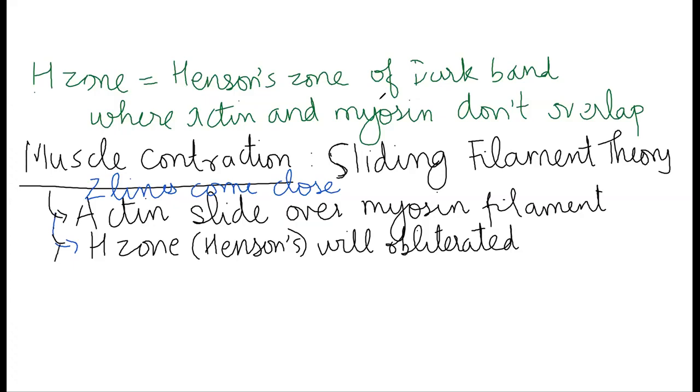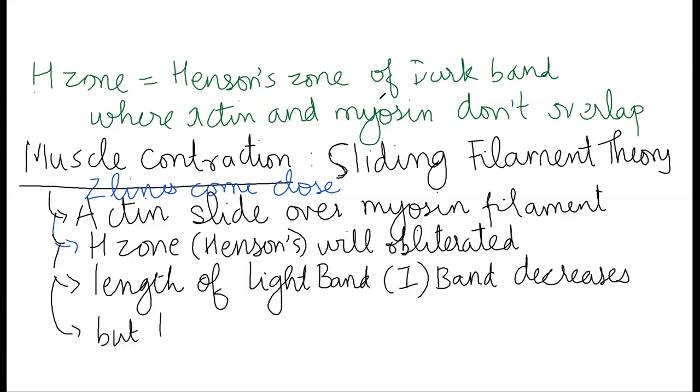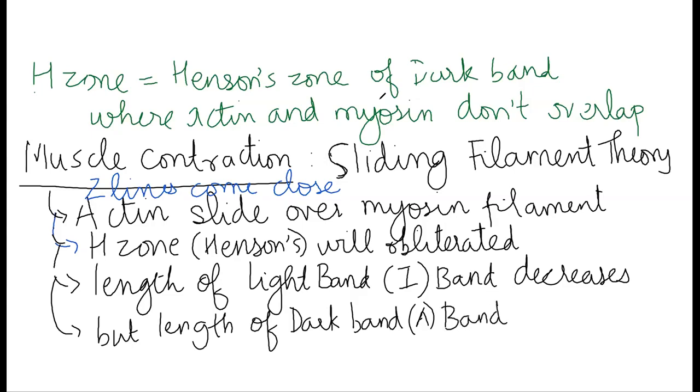Yes. Now in this process, the length of the light band, also known as the I band, decreases, but the length of the dark band remains the same. That is, the length of the A band remains the same. Yes. So these are the four important points. Of course, the sliding filament theory is a long one.